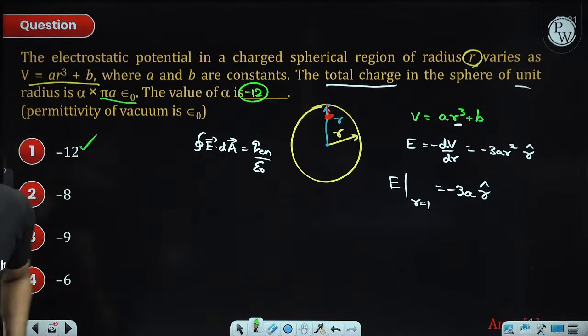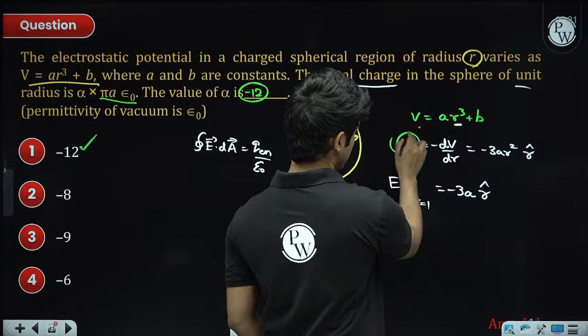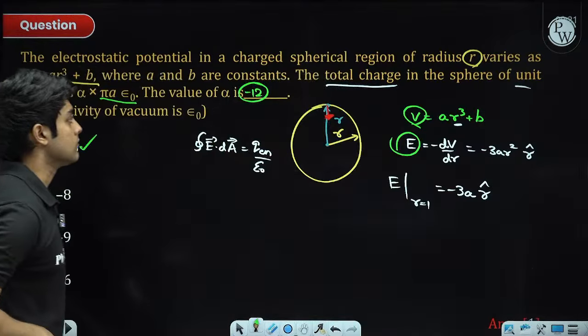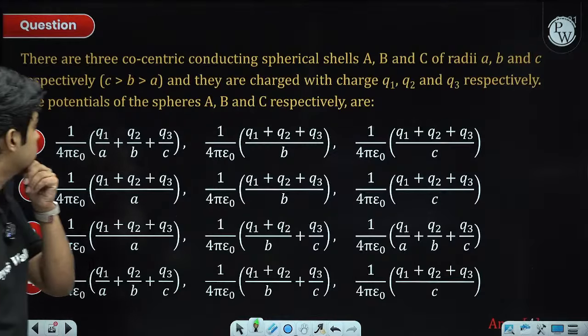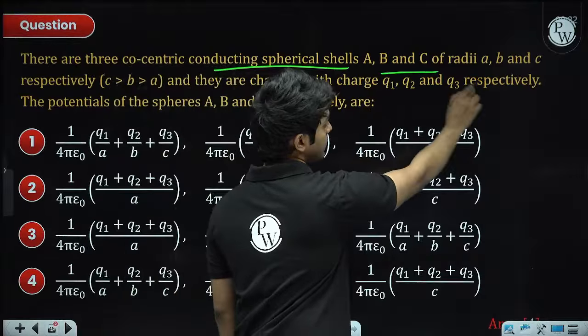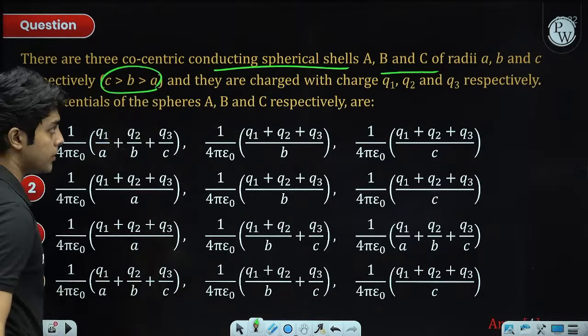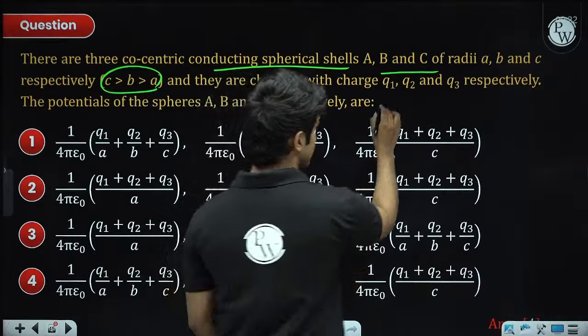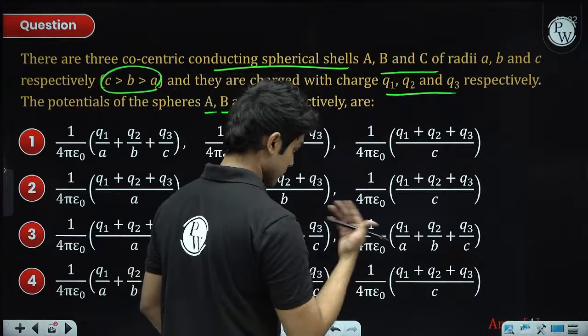All right. So this is application of Gauss law and finding the electric field from the potential. Now we have a new problem, and we have 3 conducting spherical shells A, B and C, radius of them are small a, small b, small c. C is the largest, then B, then A. Charges are Q1, Q2, Q3. We need to find the potentials of sphere A, B and C on their surface.